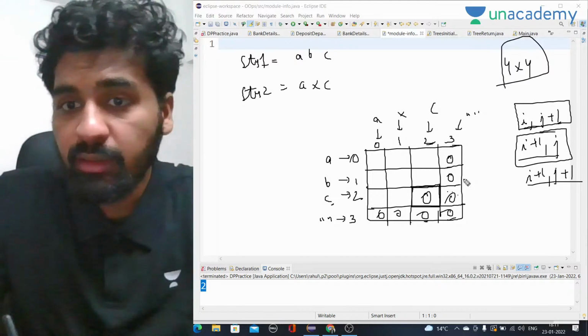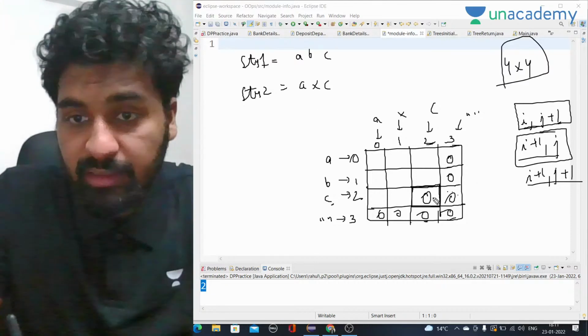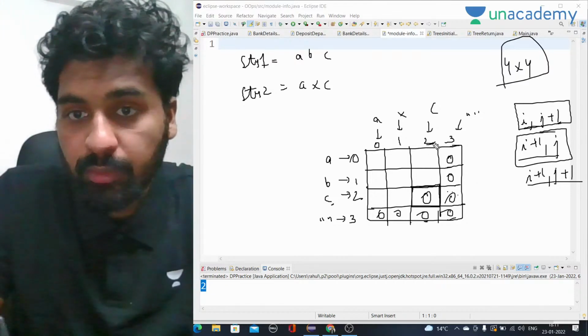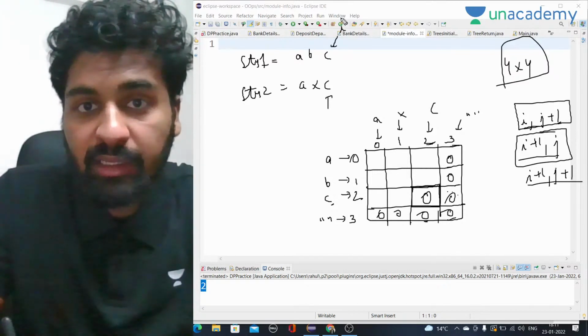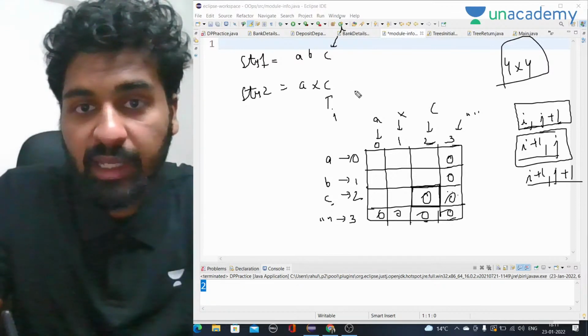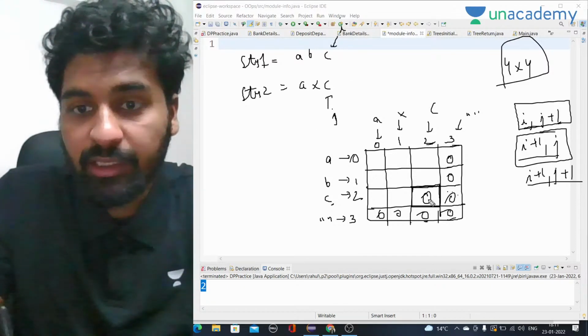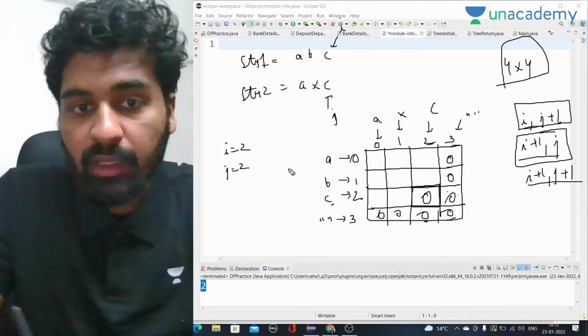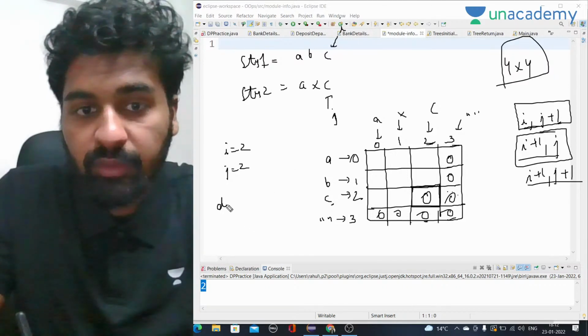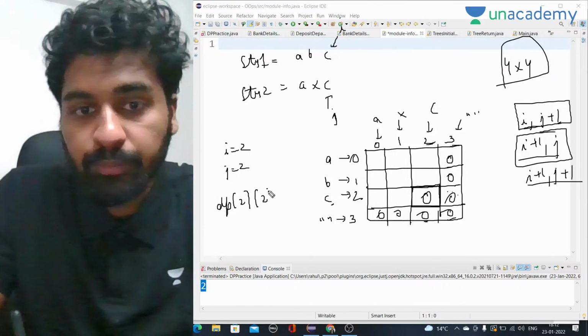Now you can see that we have 0 here, because this represents index 2 and 2, that means this index and this index. This is i right now and this is j. So i and j right now are at 2, 2. I equal to 2 and j equal to 2. That means we are filling dp of 2, 2.